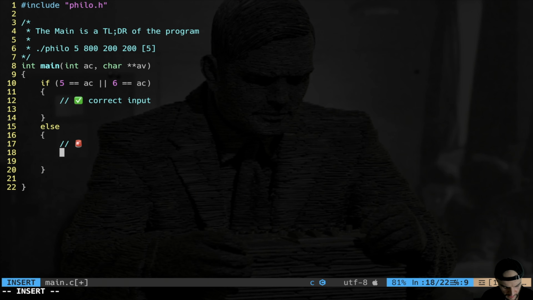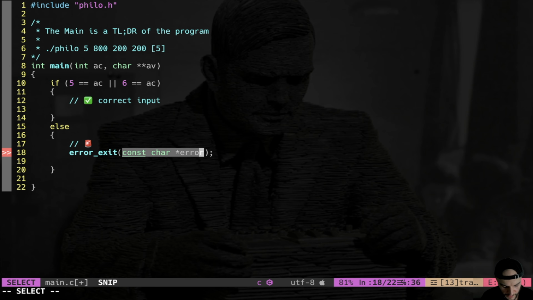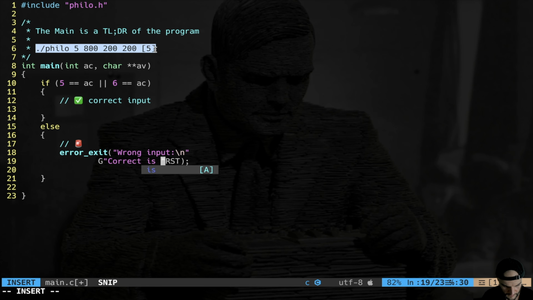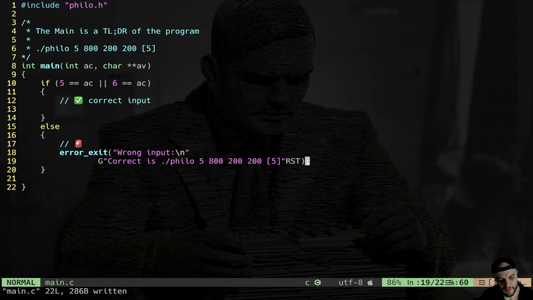So we go back to the main, and here we simply call error exit with wrong input. And then maybe we can add a new line. We can go on a new line. We say green here, and reset, to show the correct input when we pass this one. Boom, we are okay like that.